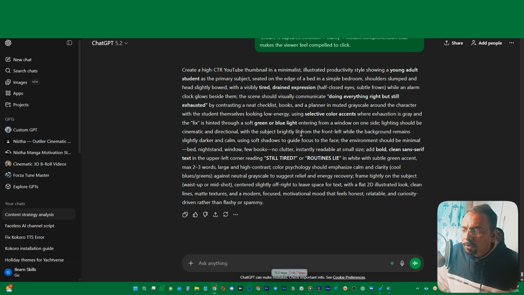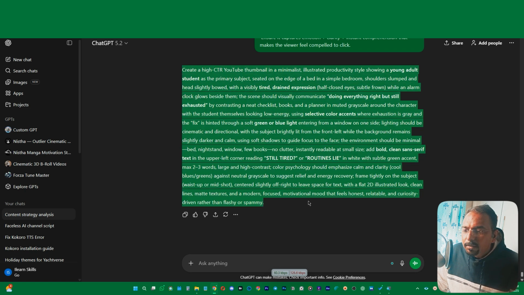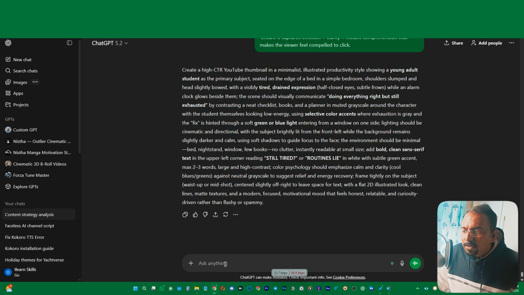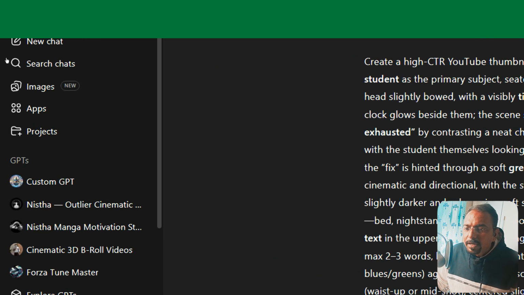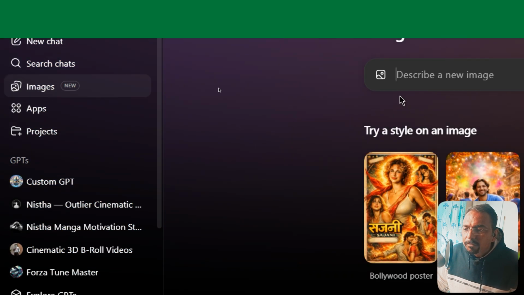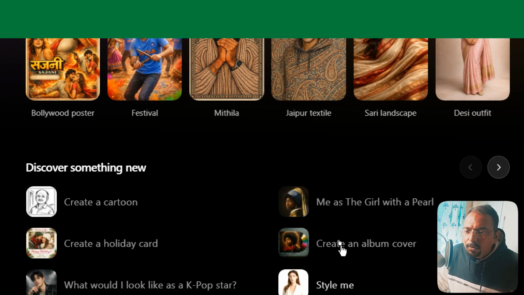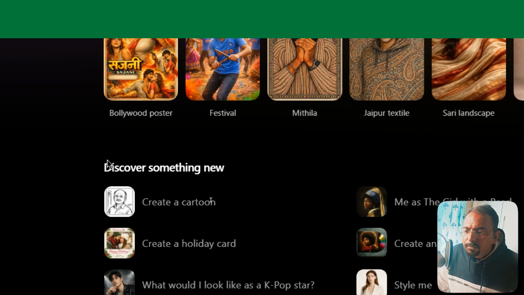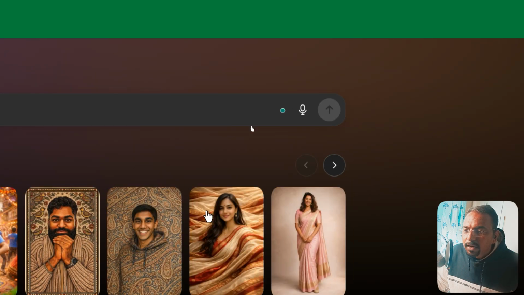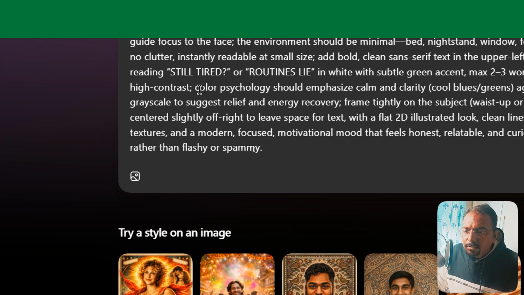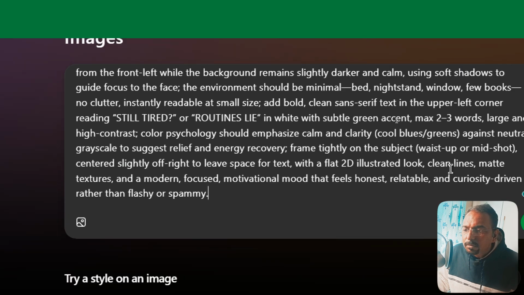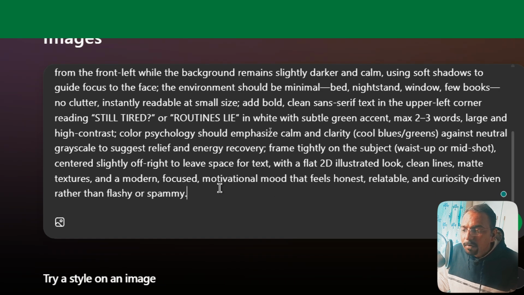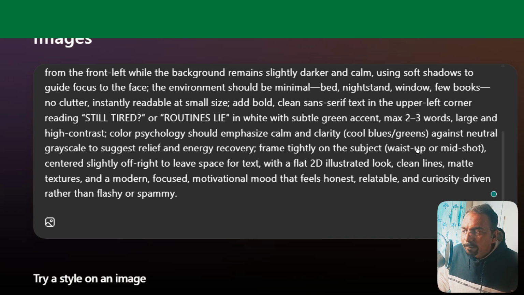ChatGPT will give us a prompt. All you have to do is copy the entire prompt, and you can also ask ChatGPT to generate the image or thumbnail for you. You can see ChatGPT has just introduced ChatGPT Image 1.5. If you click on this images tab on the left-hand side, you will see all of these options. There are different styles, so you don't have to select the style, and we will simply paste this prompt. If we click on add photos, we can also upload a similar style of thumbnail from our competitor. Otherwise, let's leave it and press enter.